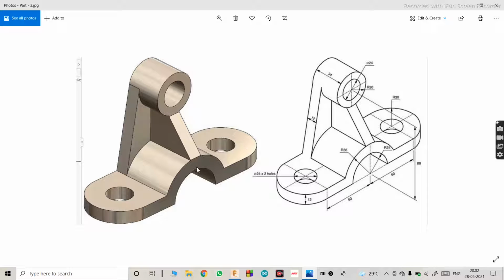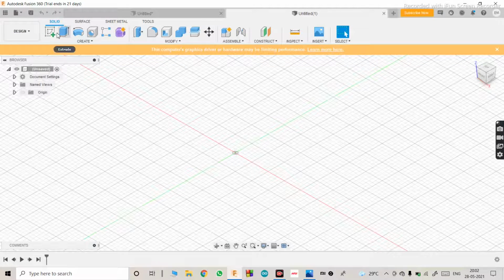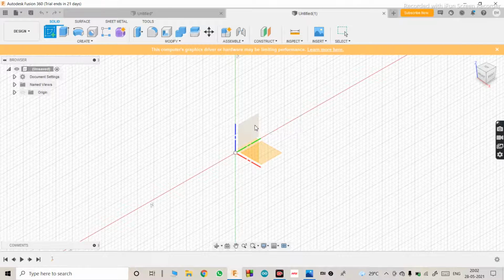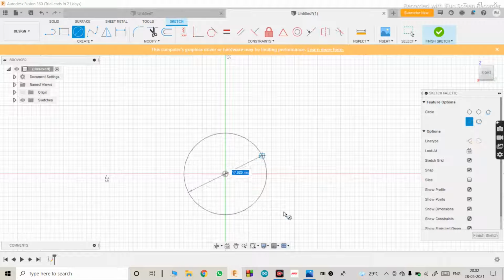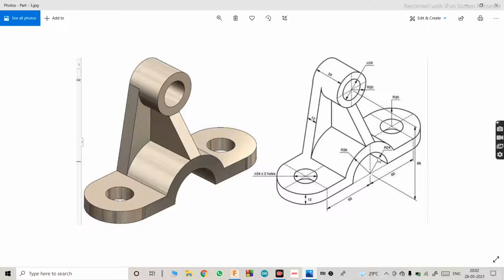So we'll start with making this arc first. As you know, this arc is of 36 mm radius, as it is mentioned here. The outer one is 36 mm and the inner one is 24. Let's quickly make it. Go into sketch, select right plane or front plane and use circle. Make the circle as 24 into 2 and 36 into 2.